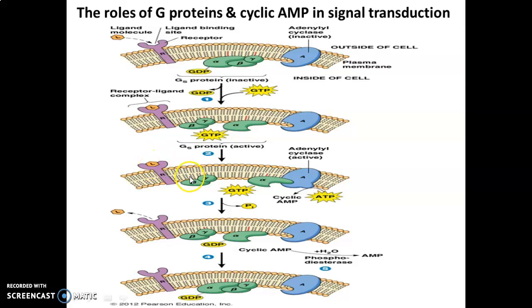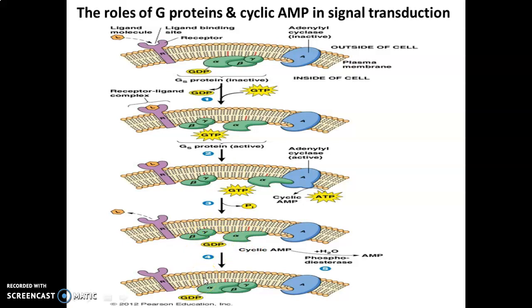The GTP is hydrolyzed back to GDP by the GTPase activity of the Gs alpha subunit, and the Gs alpha dissociates from the adenyl cyclase. Then in the fourth step, the adenyl cyclase reverts to the inactive, initial form, and the Gs alpha reassociates with the Gs beta gamma complex.